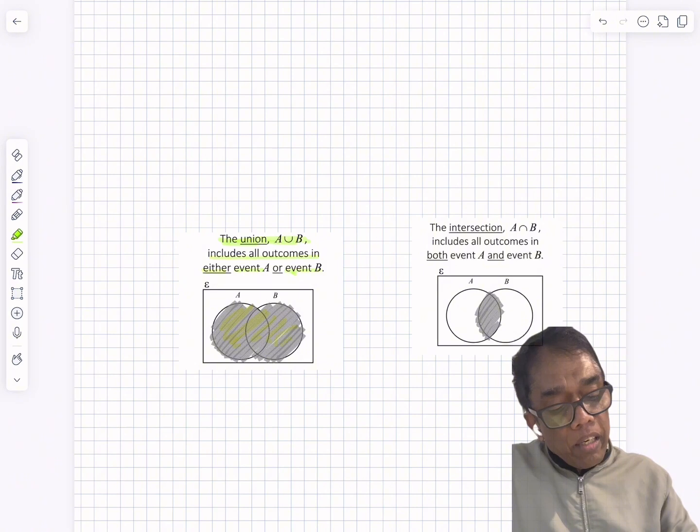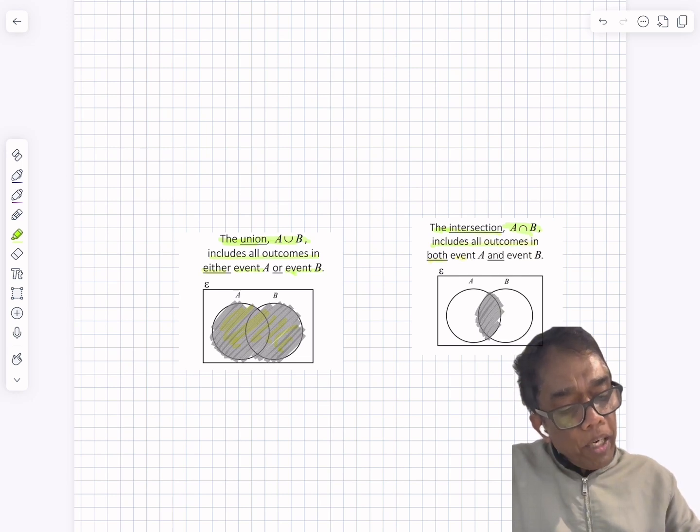The intersection A intersection B includes all outcomes in both events A and B, the common elements.